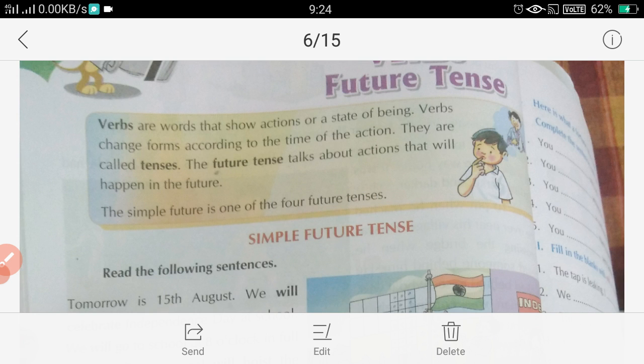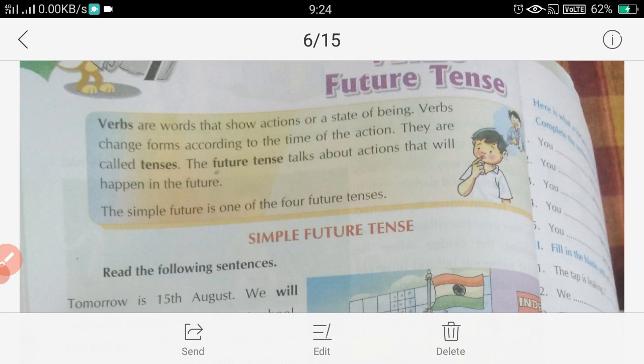So for example, if the action has taken place in the past, then the form of the verb will be V2, that is the past form of the verb. If the action takes place in the present, then we will use the base form of the verb, that is V1. For example, eat.